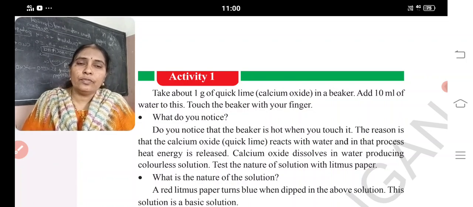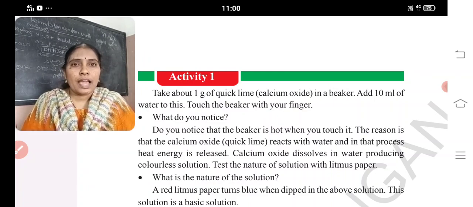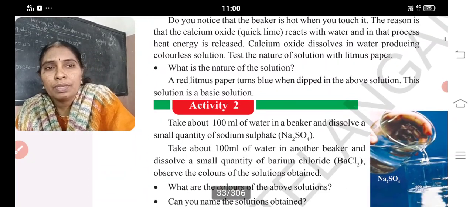Calcium oxide. Formula CaO. Quick lime means calcium oxide. Take 1 gram of quick lime in a beaker. Add 10 ml of water to that. Touch the beaker with your finger. What will you observe? It releases heat, so it is said to be an exothermic reaction.